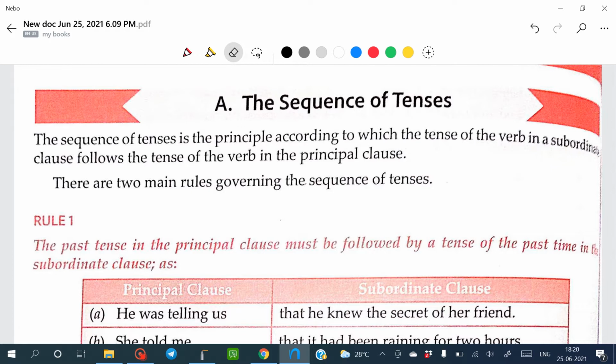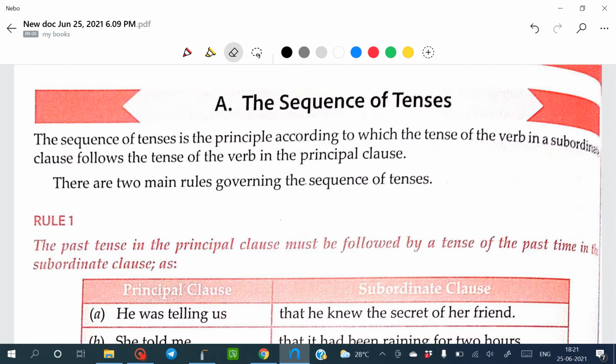It means you might have seen many sentences, students, where in one single sentence you will find two clauses. Now, how will you find which one is independent and which one is dependent? I have already explained how you will find principal and subordinate clause. Now, when you're sure that this is the principal clause and this is the subordinate clause.